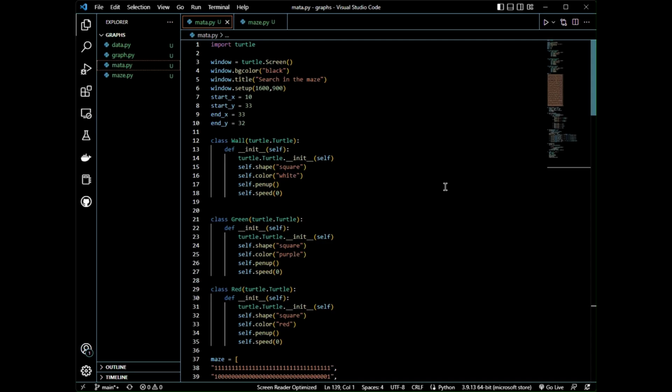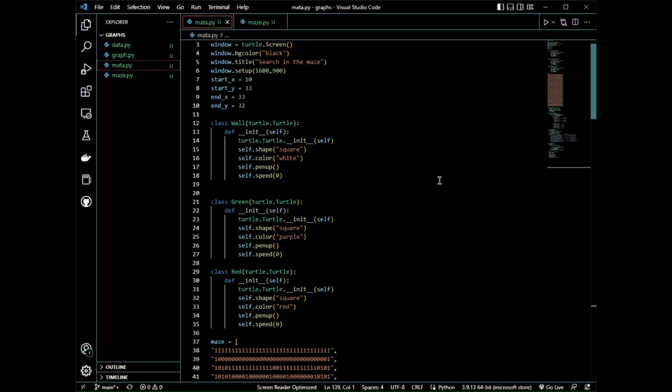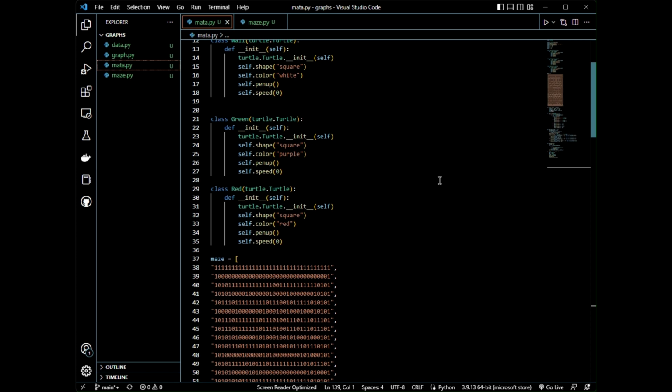This code is using the Python library turtle to draw a maze on the screen. The maze is represented as a list of strings, where 1 represents a wall and 0 represents a path that can be traversed. The maze also has a start point represented by the character S and an end point represented